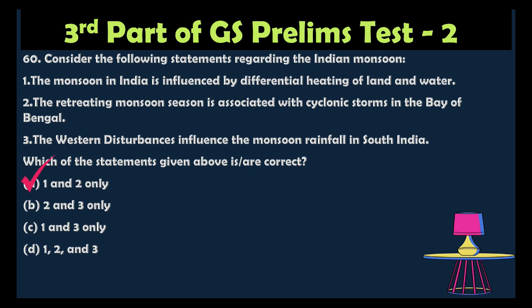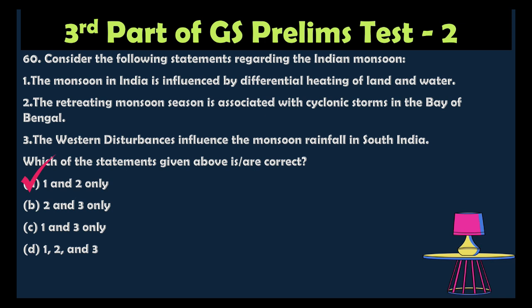The correct answer is 1 and 2 only. The monsoon winds are caused by the differential heating of land and water. So it creates low pressure and high pressure. The low pressure will attract the air, so it will cause rainfall. During the retreating monsoon, October and November, cyclonic storms often form in the Bay of Bengal. That is also correct, and it will affect all the coastal regions. So statement 2 is correct.